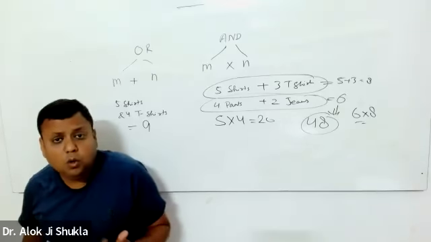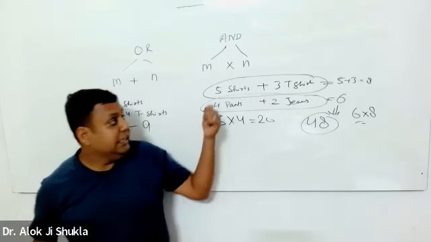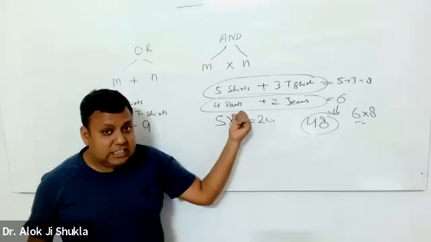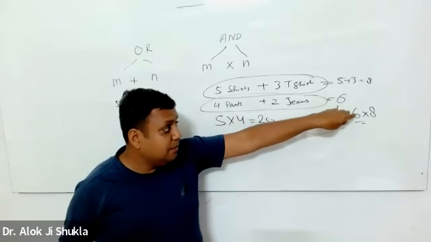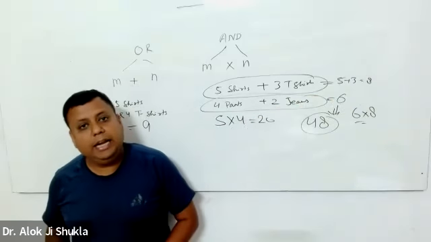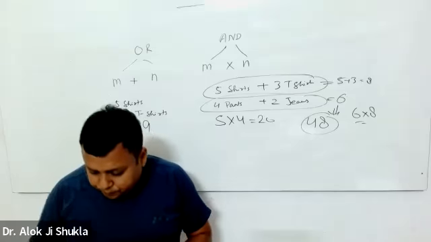So that is how we mix and match or and and together. I have either shirt or t-shirt, therefore a sum, either jeans or pants, therefore a sum, and then this and this, therefore 8 into 6. This is the first thing that we are going to learn.